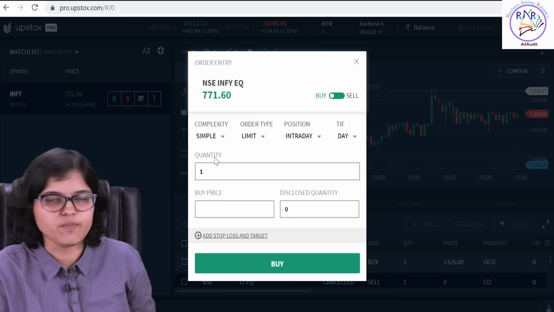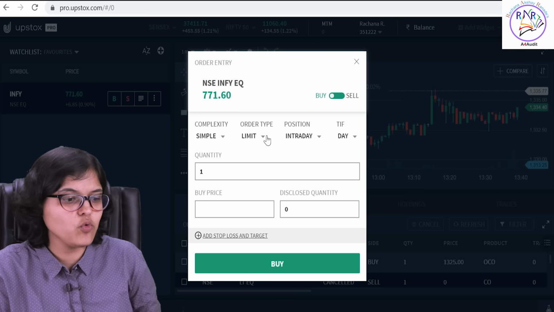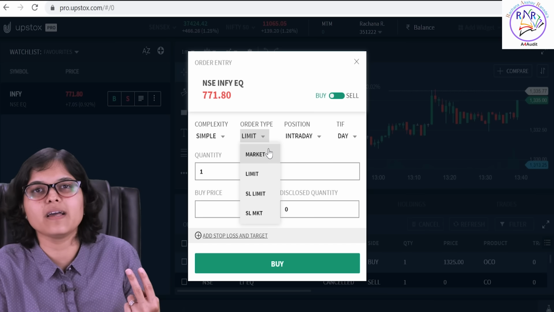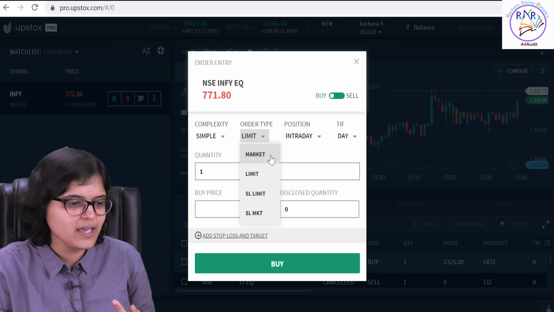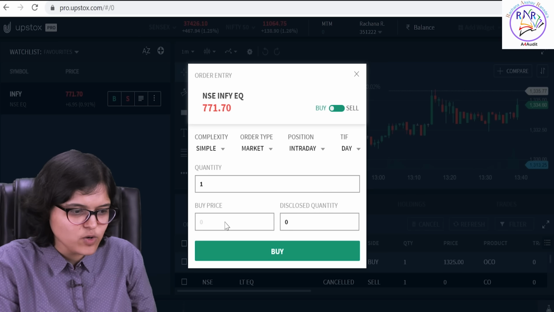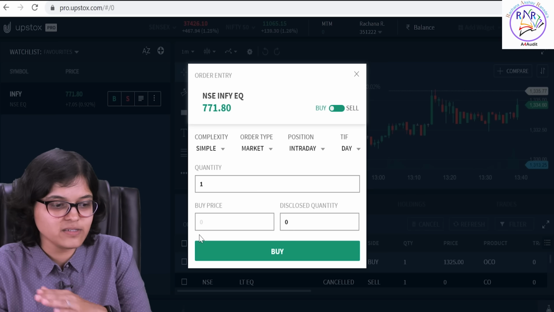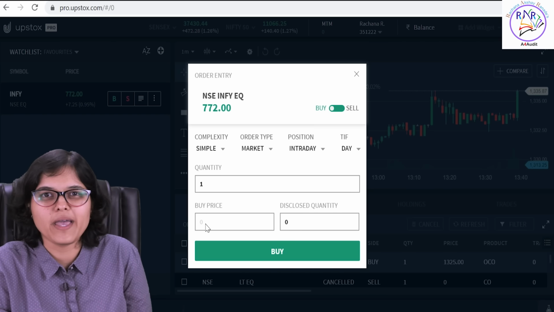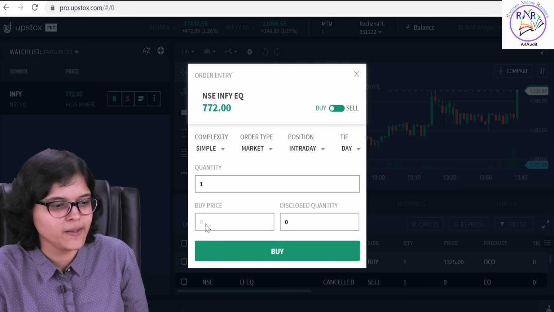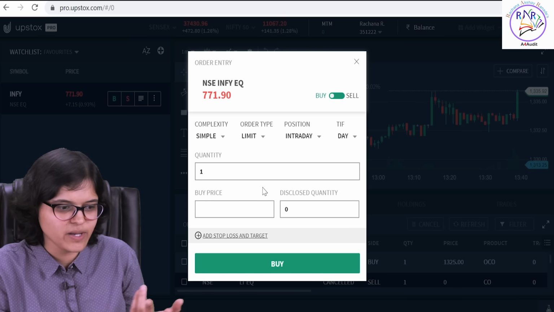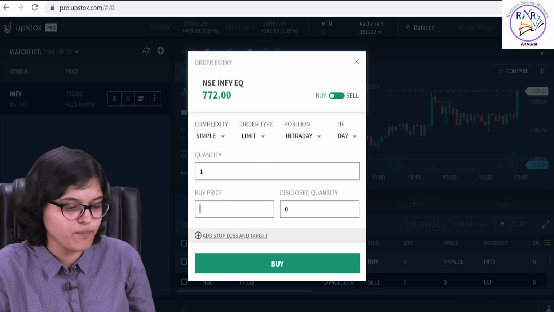Let's say I click on simple. In simple order type, you have further options, broadly 2 only. One is a market order, one is a limit price order. So the moment I say I want a market price order, here you can see I can't type anything into buy price. This gets frozen out. Why? Because I'm saying that I don't want to bargain. Whatever is the market price, I want to buy it right away. But the moment I press limit here, see, this becomes an editable option now. I can enter whatever I want.